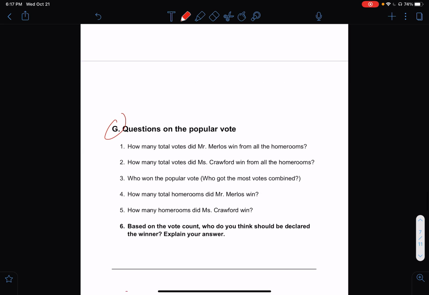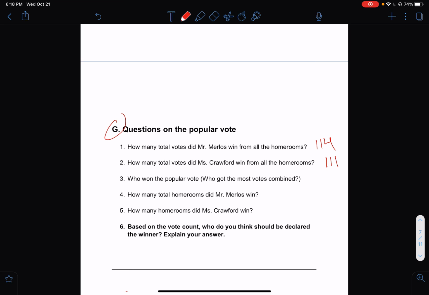On section G, how many total votes did Mr. Merlos win from all the homerooms? Mr. Merlos won 114, I believe. How many votes did Miss Crawford win? 111. Okay, 111. So I won the popular vote by 3 votes. It was a close election. If the new president will be based on who won the most votes, I would win this election. But the electoral college doesn't always work that way.